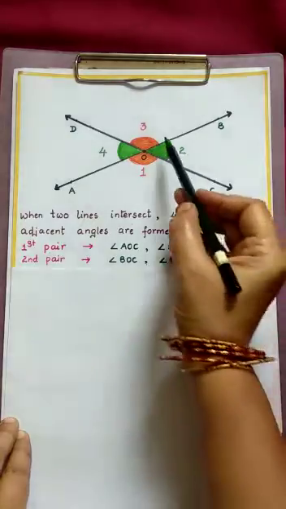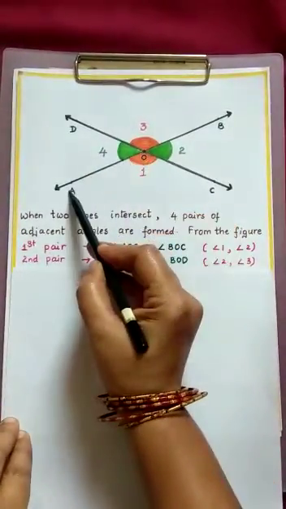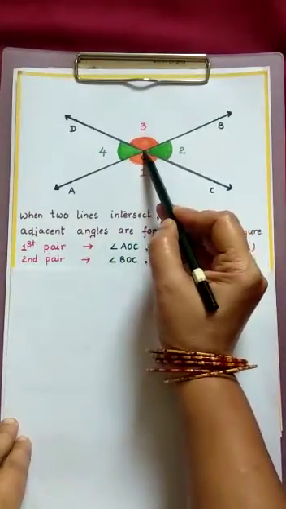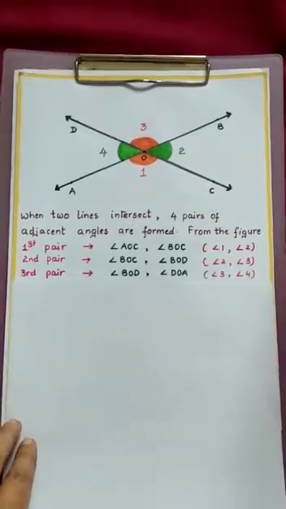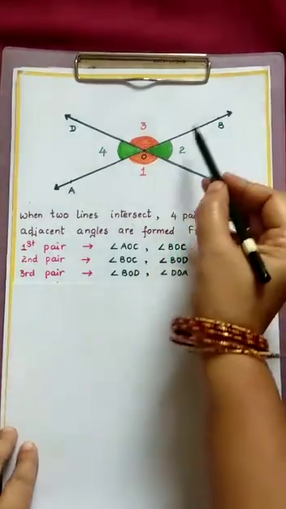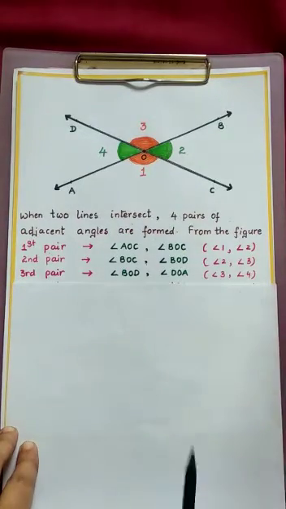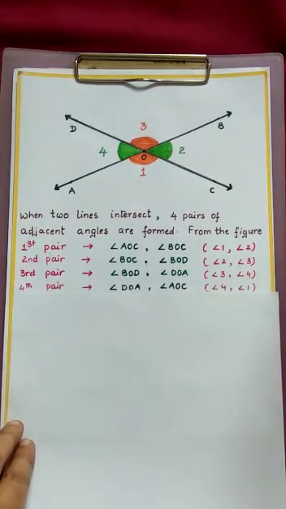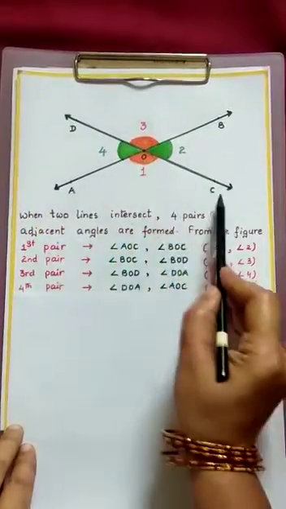Can you say what is the third pair? Angle BOD and angle DOA. If you observe, O is the common vertex and OD is the common arm. So they are said to be adjacent. Angle BOD and angle DOA, nothing but angle 3 and angle 4. Now the last pair, angle DOA and angle AOC.